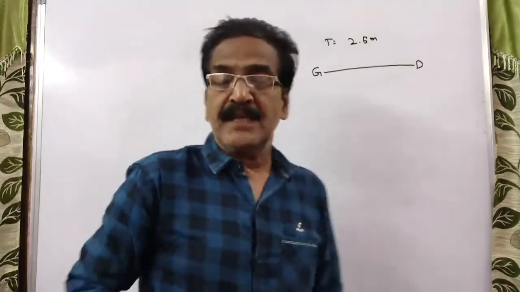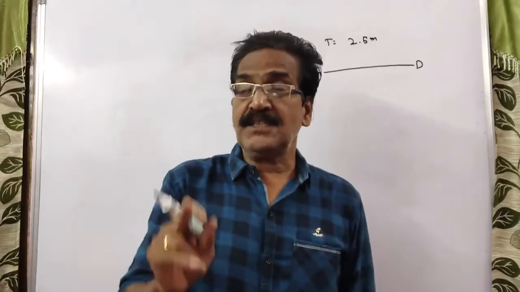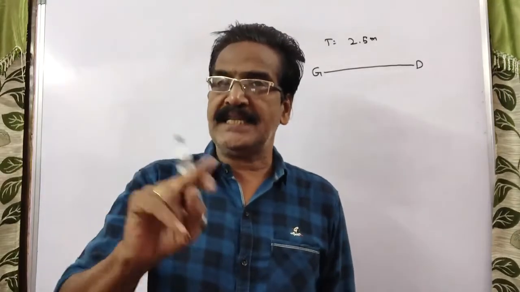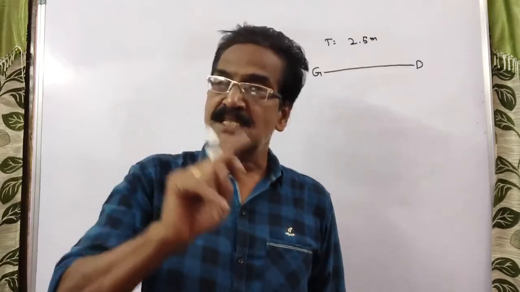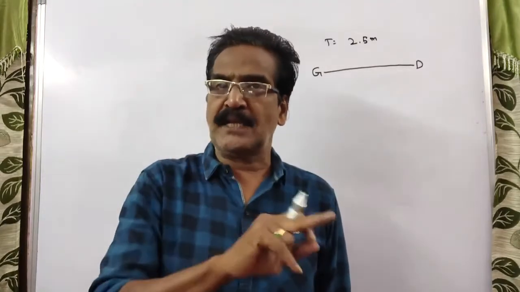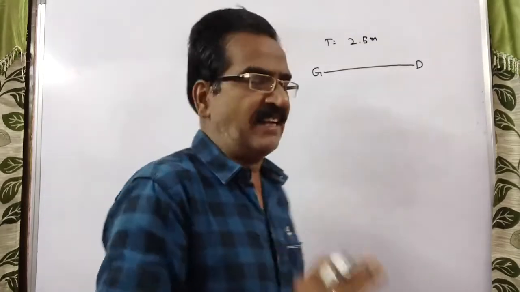So here distance is equal to velocity into time. But you can't take the velocity of the sound alone, because here the train is also moving. So you have to take the relative velocity of the sound and the train. Both are in the same direction, so relative velocity is equal to sound velocity minus train velocity.